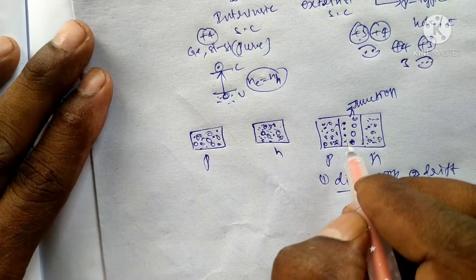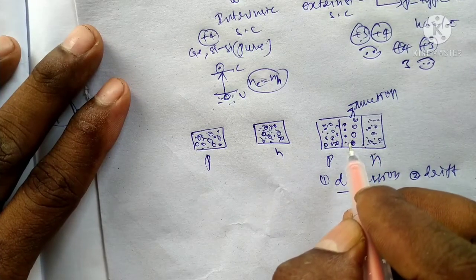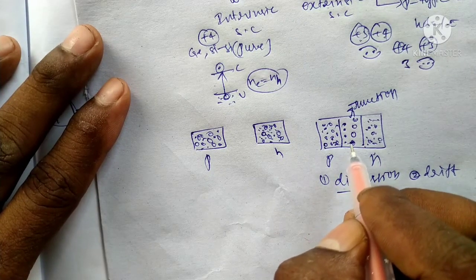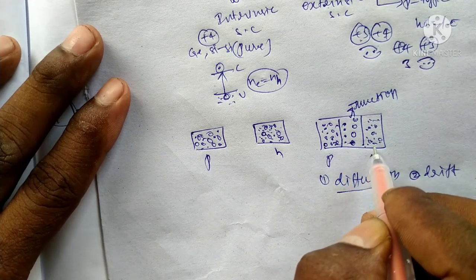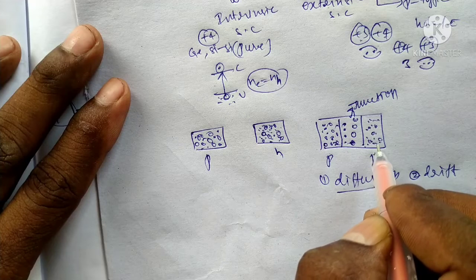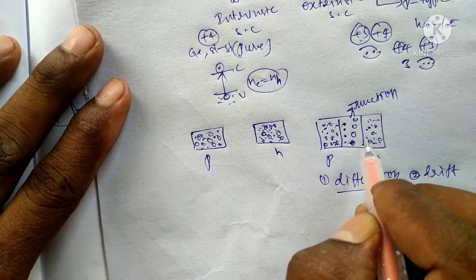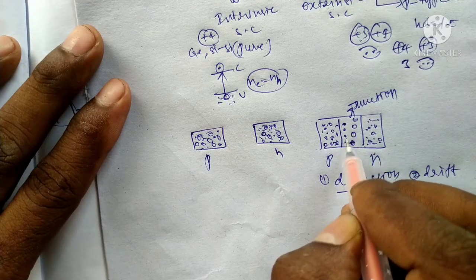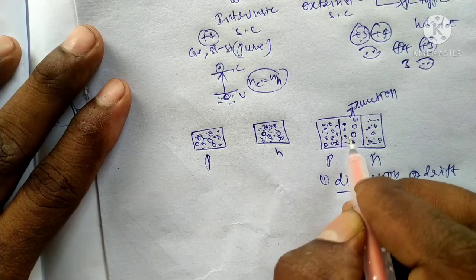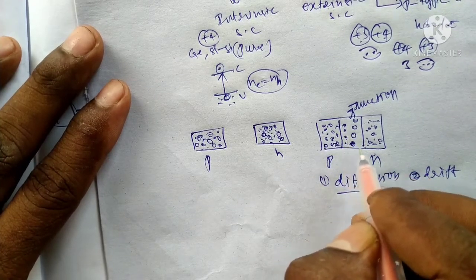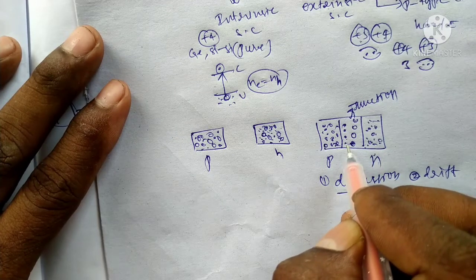When electrons diffuse from n to p, the donor atom becomes ionized. The electrons from N to P along the junction behave as free electrons. They can move towards the p side.